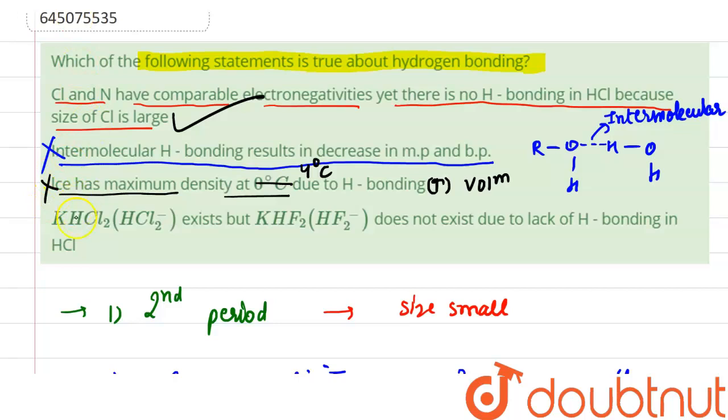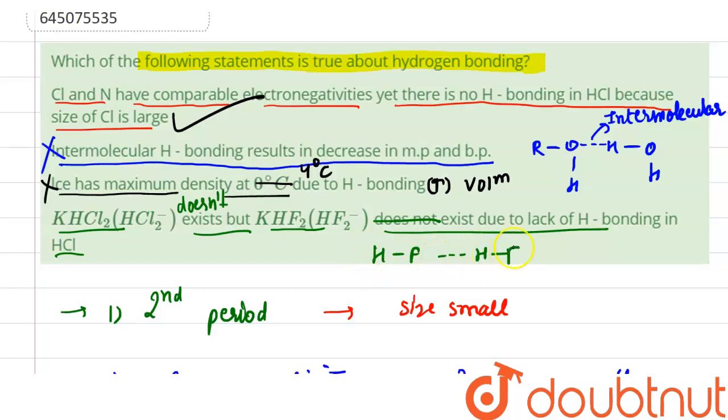Let us see option 4, which is: KHCl2 exists but KHF2 doesn't exist due to lack of hydrogen bonding in HCl. This is not correct because KHCl2 doesn't exist here, and KHF2 exists. It exists due to hydrogen bonding in hydrogen fluoride, HF, HF, HF. Here hydrogen bonding is present.